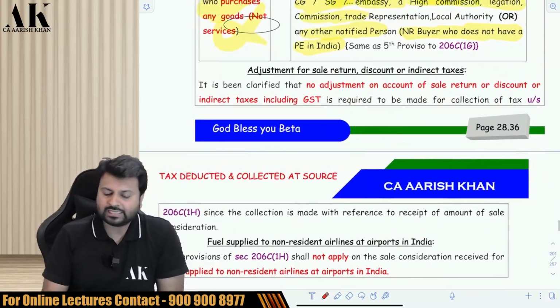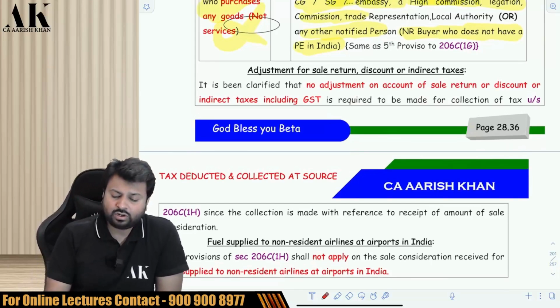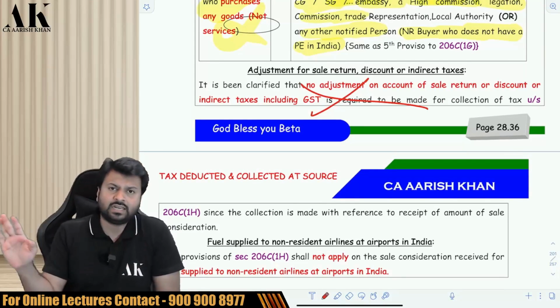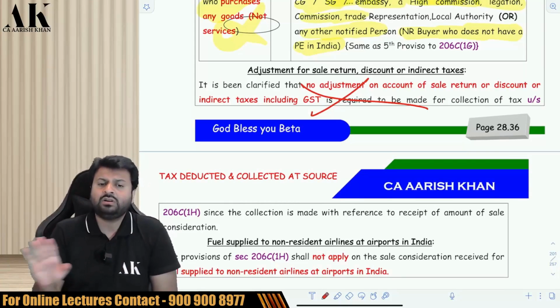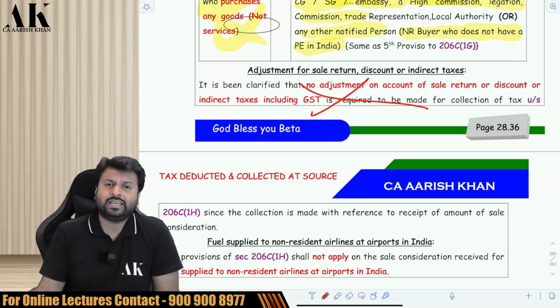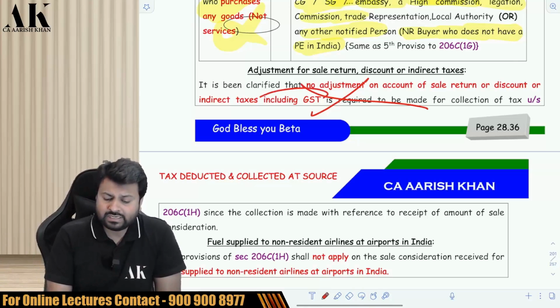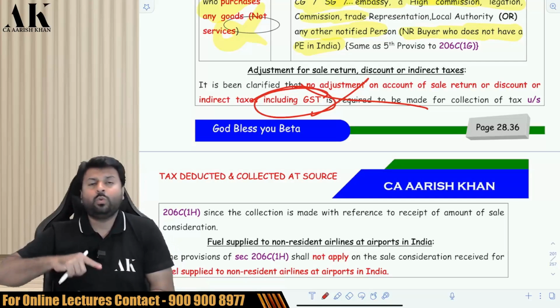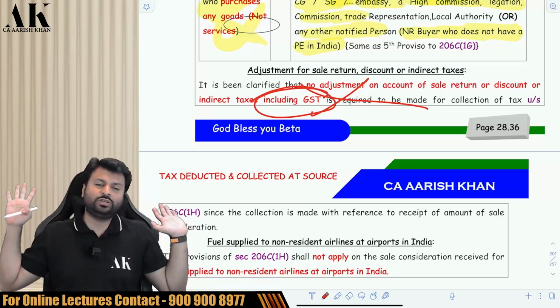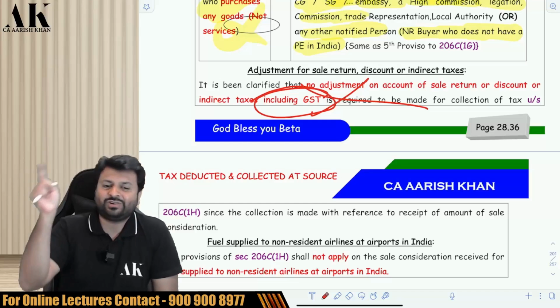Next. Adjustment for sales return, discount, indirect tax. You are not supposed to do any adjustment of sales return. You are not supposed to do any adjustment of discount. You are not supposed to do any adjustment of GST, etc. Nothing will be done. Even GST will be included while collecting TCS. While deducting TDS, you are not supposed to include GST. But while collecting TCS, you are supposed to include GST.